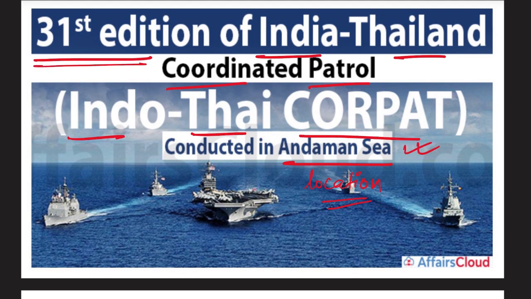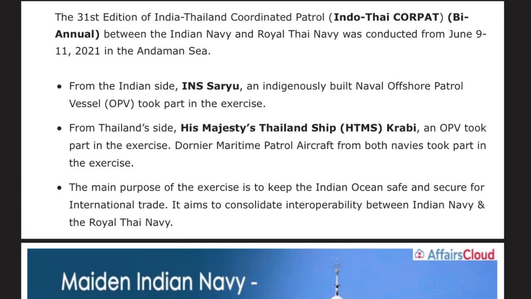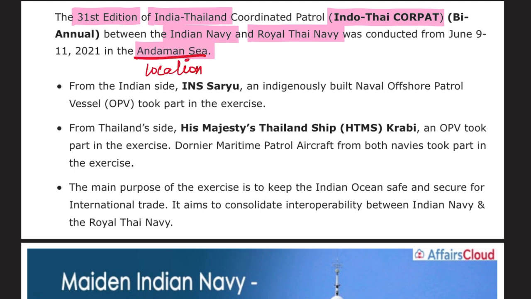Which edition of the Indo-Thai Corvette or India-Thailand Coordinated Patrol is it? It is the 31st edition, held between India and Thailand. It is a biennial event. That means it is conducted twice a year between the Indian Navy and the Royal Thai Navy, conducted in June in the Andaman Sea. This is highly important information. Location, Royal Thai Navy, Indian Navy.